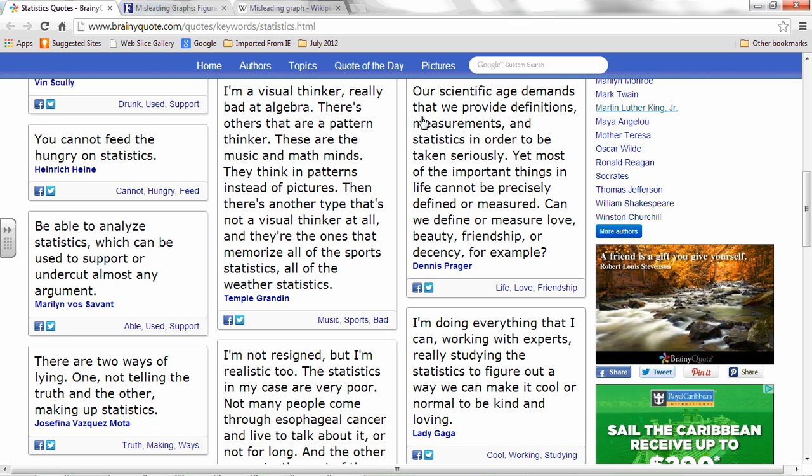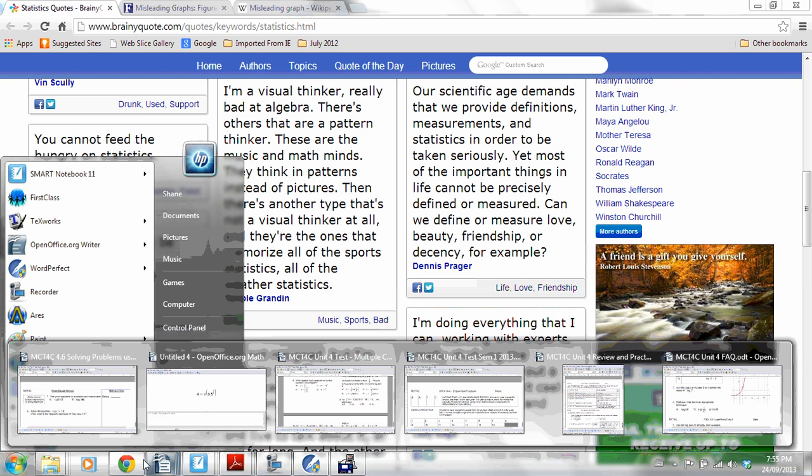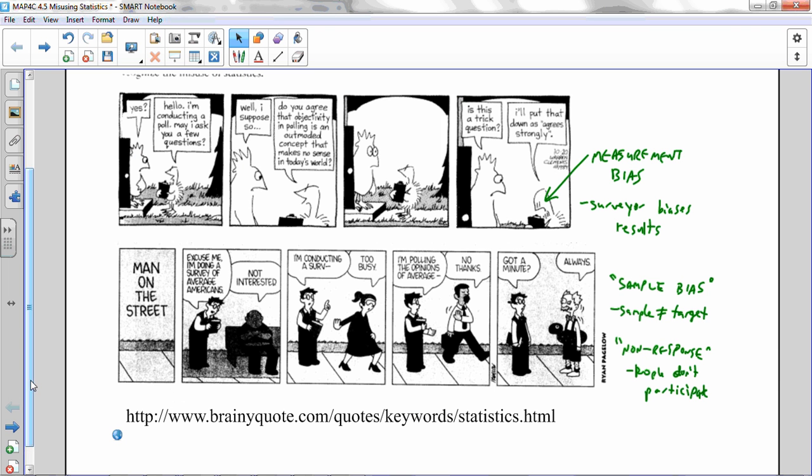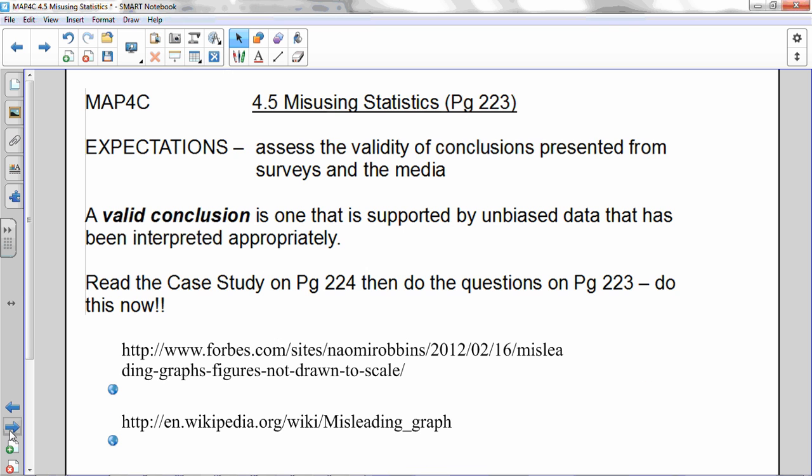Okay. Just some neat thoughts about stats. Okay, back to the boring lesson now. Actually, this isn't a boring lesson. This is a bit of a fun lesson as well. We're talking about misusing statistics, and we saw two examples in the cartoons, and a lot of those jokes talk about misusing statistics as well.